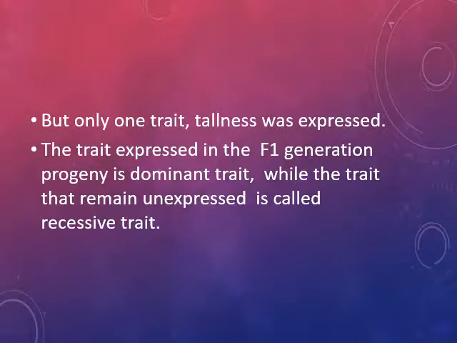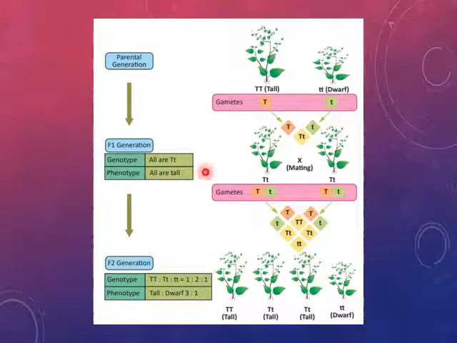So let's have a look at this. Mendel selected the tall plant and the dwarf plant. Here you can see the genotype. Capital T, capital T is pure tall. Dwarf is small t, small t, and that is pure dwarf. While making the cross, the alphabet of both traits should be the same, one in capital and another in small letter. The gametes of a tall plant are capital T, whereas the gametes of a dwarf plant are small t.